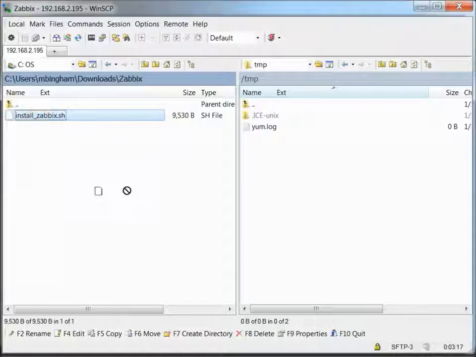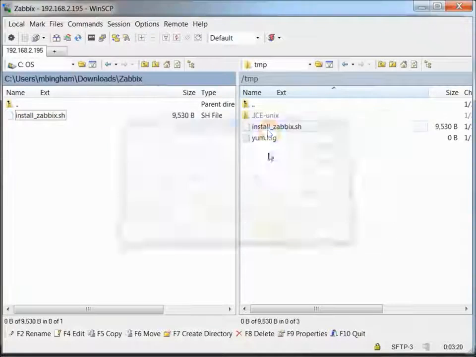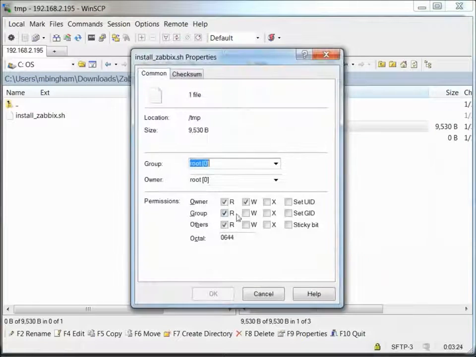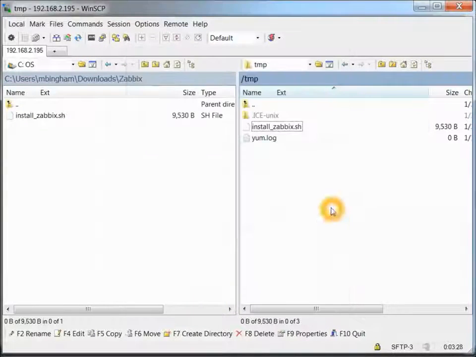So I'm just going to copy it from my local system over to the temp directory. I'm just going to set the properties real quick. You can also do this from Linux as well. Set the chmod over there. Okay. Now that that's out of the way, I'm on the host, and then from this host, we'll change to the temp directory.